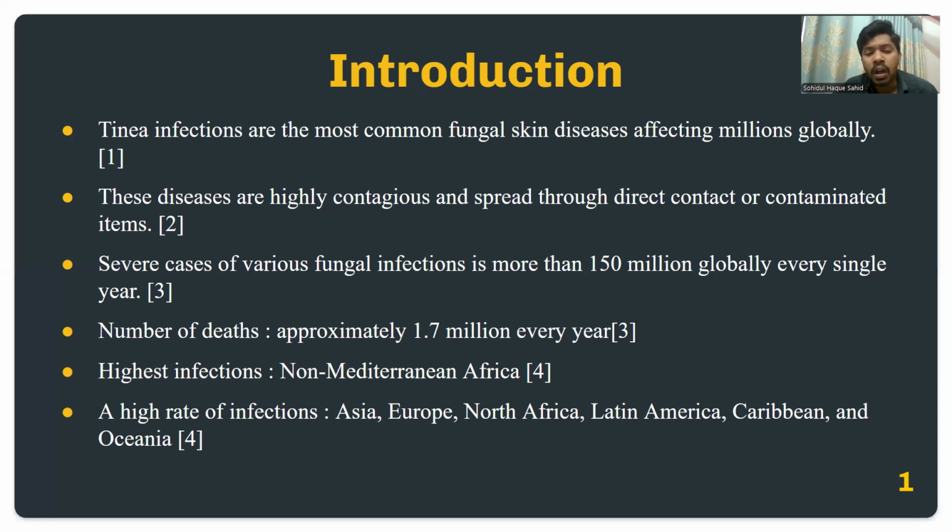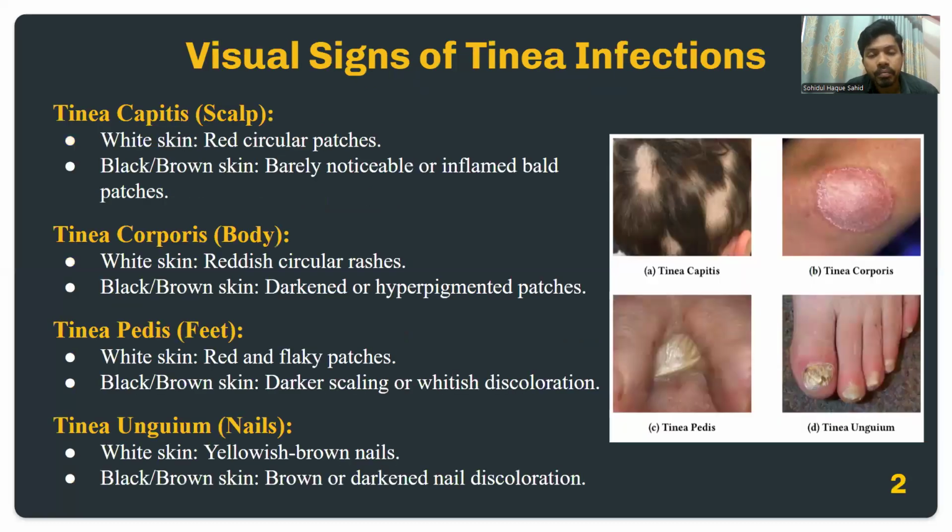And the most alarming fact is that the number of deaths is approximately 1.7 million every year, with the highest infection rate in non-Mediterranean Africa, but there is also a high rate of infections in different regions of Asia, Europe, North Africa, Latin America, Caribbean, and Oceania.